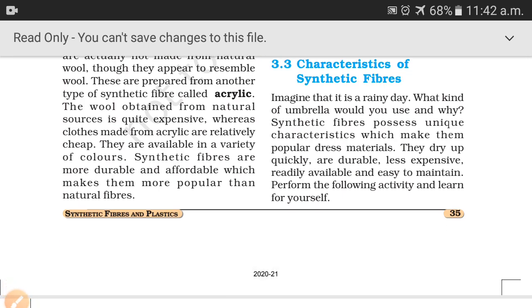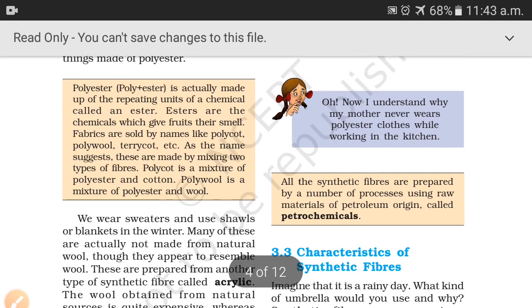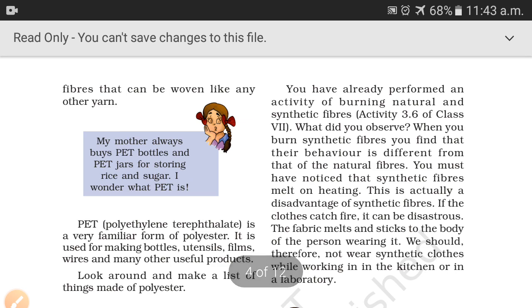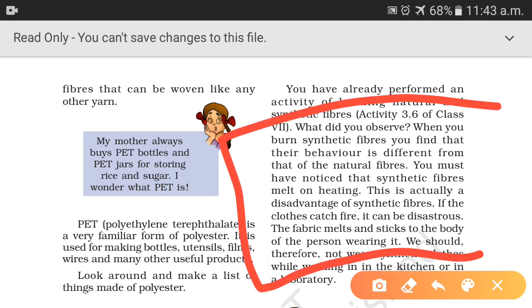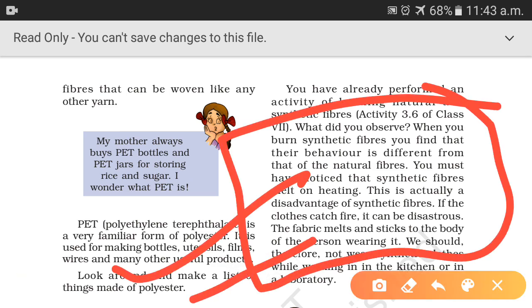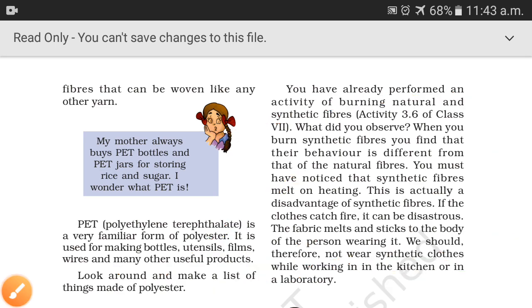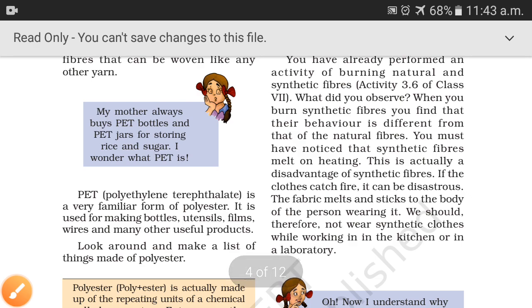Durable means they last for a long time. They do not get wrinkled easily. They are affordable because they are cheaper, and that makes them more popular than natural fibers. Now beta, this paragraph is very important: synthetic fibers melt on burning. Synthetic fibers melt on heating.